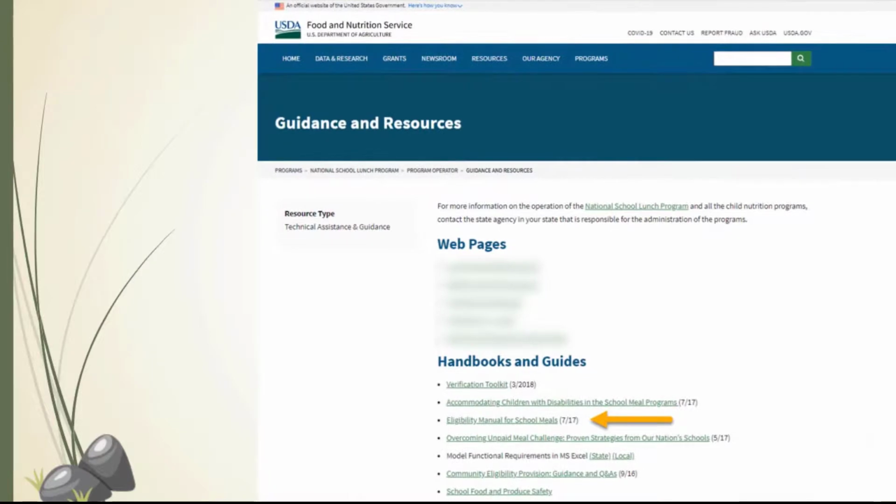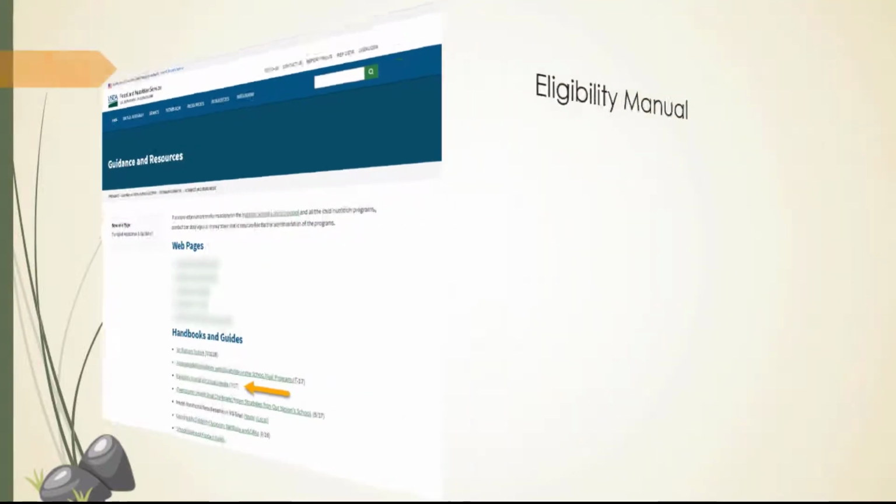While exploring the handbook and guides available from USDA, be sure to save an electronic copy of the Eligibility Manual for School Meals. Saving a digital version of the manual allows you to easily conduct a search for keywords. Searching for keywords takes you directly to the important information for you to read it as becomes necessary to locate answers.